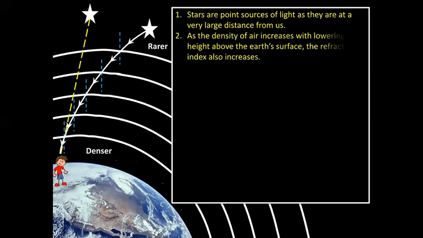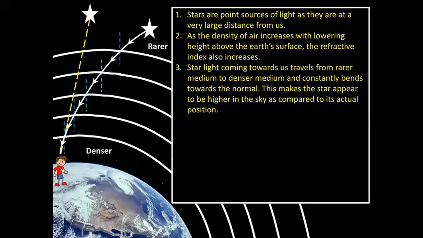Look at the second point now. As the density of air increases with lowering height, मतलब जैसे height कम होगा, the air becomes denser. So look at the point. As the density of air increases with lowering height above the Earth's surface, the refractive index also increases.